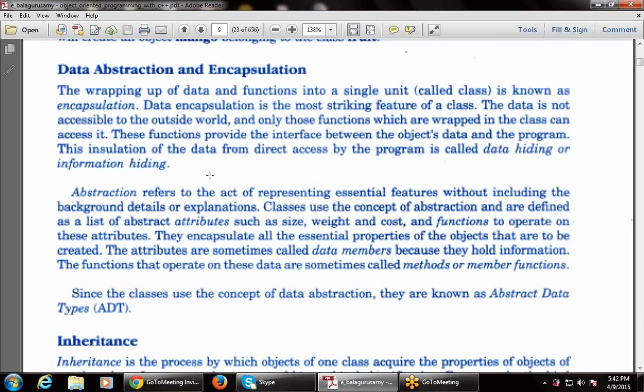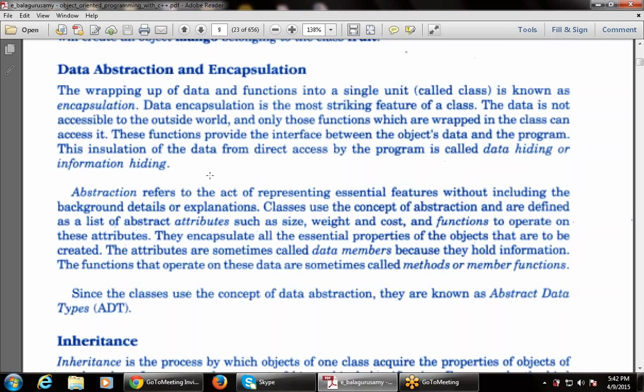The attributes are sometimes known as the data members. As I told you, whatever it contains, the data members or the attributes, that is a variable declaration because they hold the information. The functions that operate on these data are known as the methods or the member functions.